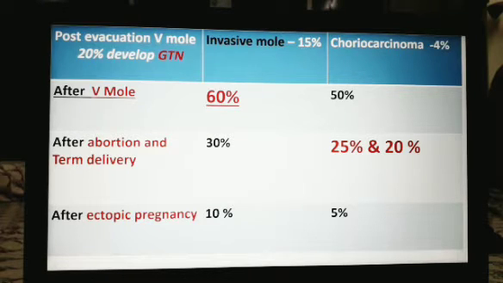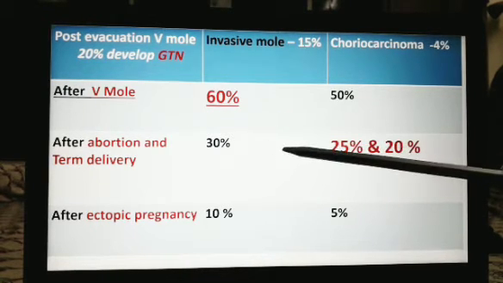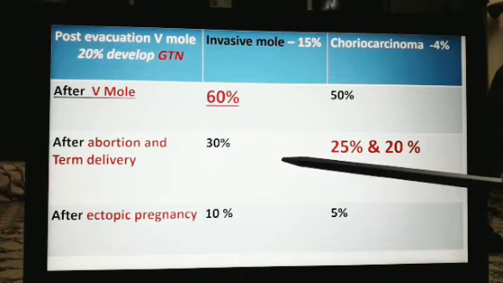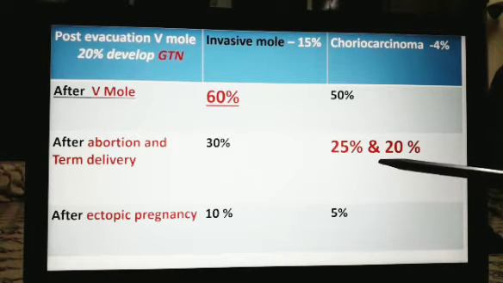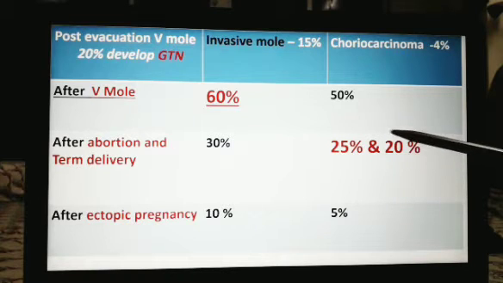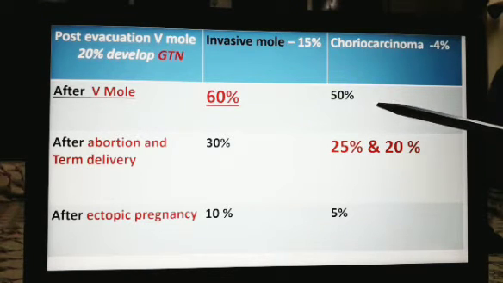Invasive mole is observed in follow-up of vesicular mole in 60% of the cases. After abortion and term delivery, it is seen only in 30% of cases. However, choriocarcinoma, when it is seen in cases of non-molar pregnancy, the risk is 45%, meaning after abortion and after full-term delivery. And after vesicular mole, there is only 50% risk. Of course, these two conditions are seen after ectopic pregnancy also.